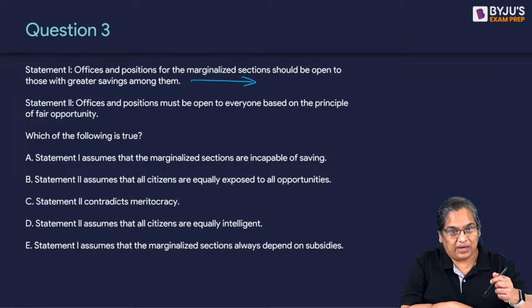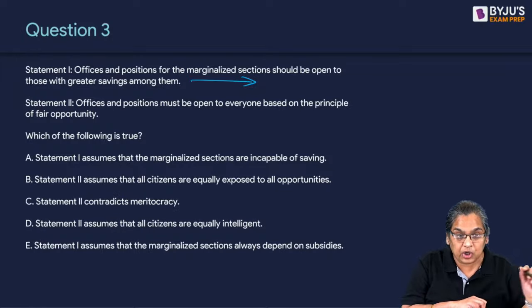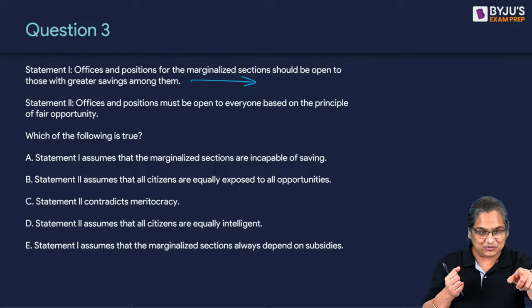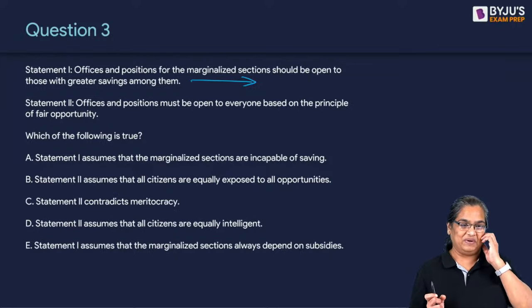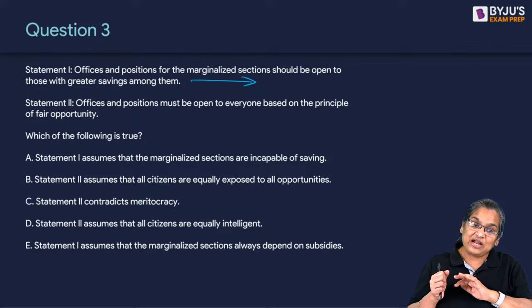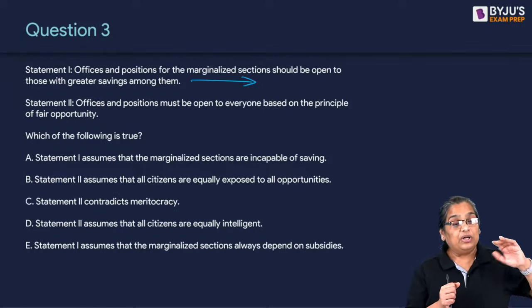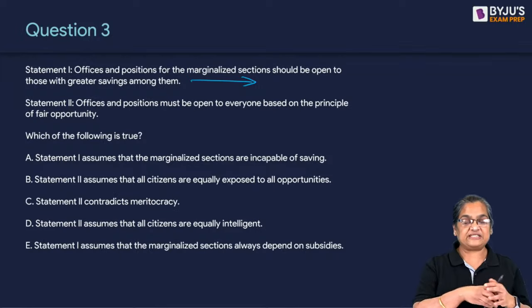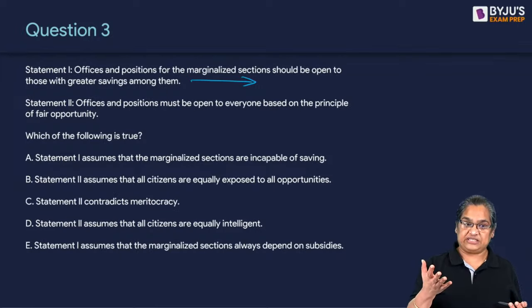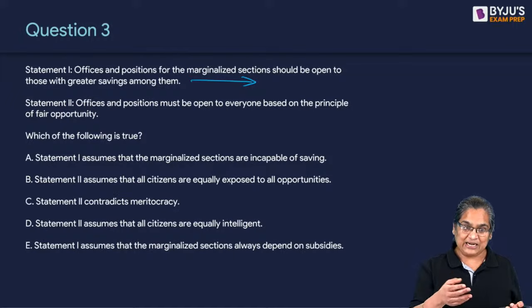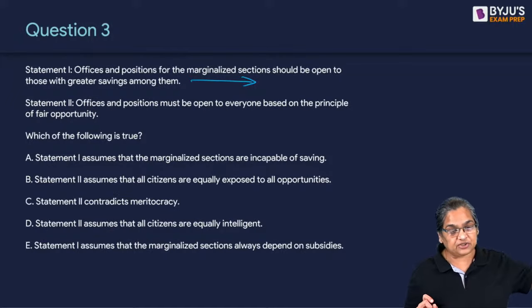Then the second one, Mrinal, exactly that is what I wanted you to tell me. He doesn't believe that those with lower savings should not be given opportunities. That's called the obverse. If I say honesty is the best policy, you understand? It does not mean dishonesty is not a good policy.